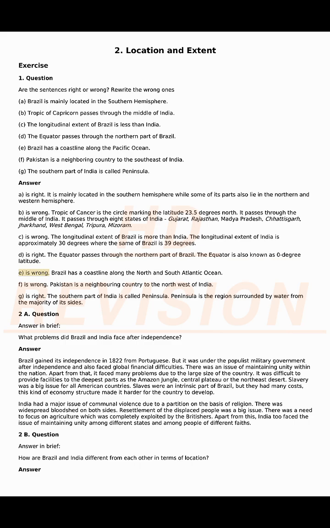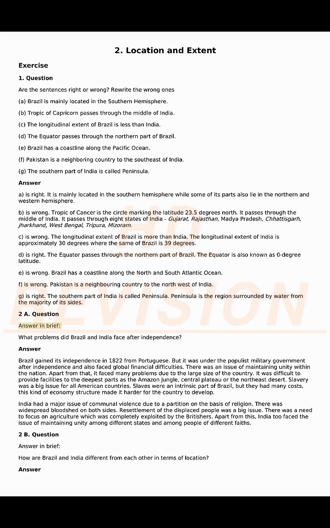E. Is wrong. Brazil has a coastline along the North and South Atlantic Ocean. F. Is wrong. Pakistan is a neighboring country to the northwest of India. G. Is right. The southern part of India is called peninsula. Peninsula is the region surrounded by water from the majority of its sides.